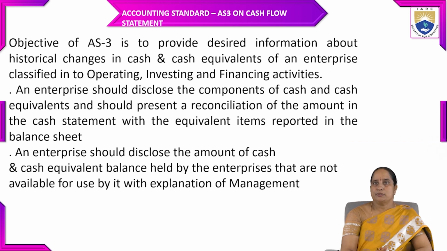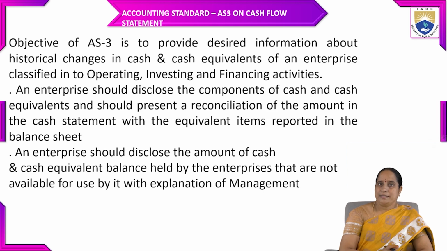An enterprise should disclose the components of cash and cash equivalents and should present a reconciliation of the amount in the cash flow statement with the equivalent items reported in the balance sheet. So, whenever the company prepares the cash flow statement, they should consider both. They have to identify what are the cash related transactions and what are cash equivalents, and based on that, report the equivalent items in the balance sheet.